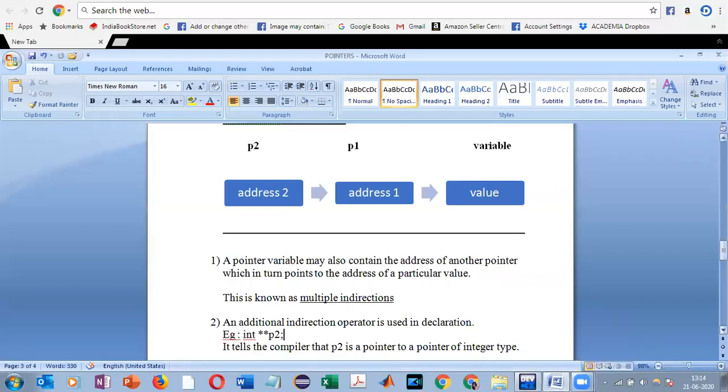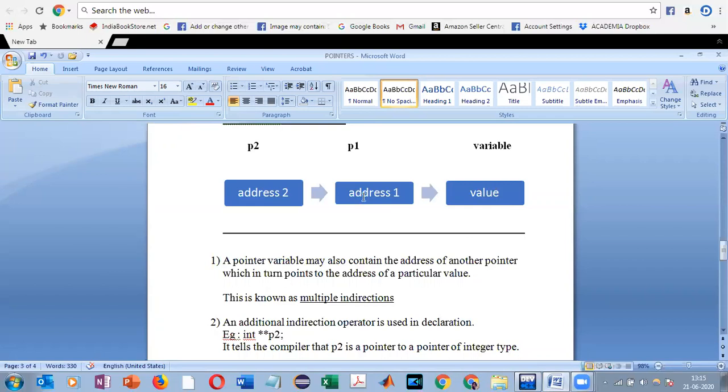If you have a look over here, we have a variable with a particular value in a memory address, say address 1. Say this value is stored in the memory address 1. P1 is a pointer pointing to this variable. So what does P1 have as its value? It has address 1. All right.